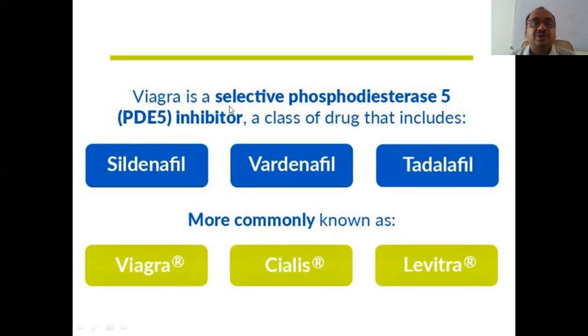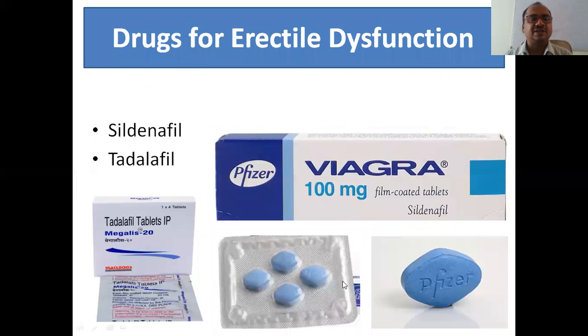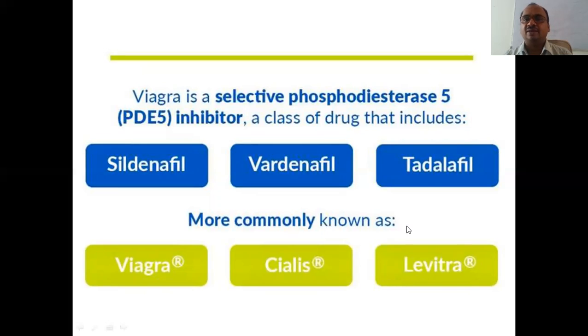Viagra is a selective phosphodiesterase PDE5 inhibitor. That is very, very important. Many times it has appeared in examinations, competitive examinations especially. Okay. Sildenafil is more commonly known as Viagra. Vardenafil is Levitra and Tadalafil is available as Cialis. Okay. Like that you can see. Right. So the main thing you have to remember, PDE5, phosphodiesterase 5, is inhibited by these drugs.